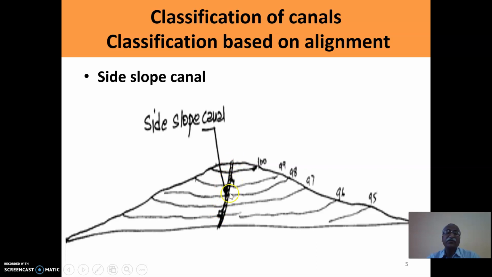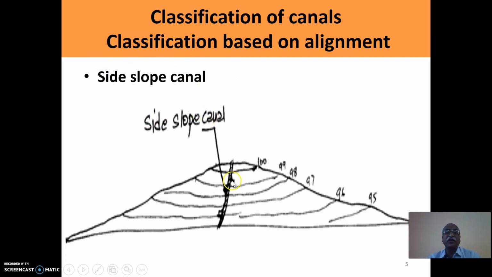Generally, as far as possible in the field, it is attempted that this angle with the contour line should be 90°. But if it is not possible sometimes, then it may be in a skew pattern also. So, as and when the alignment of the canal makes some angle, preferably right angle, with the contours of the topography, that kind of canal is known as side slope canal.